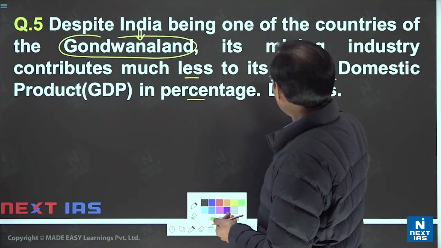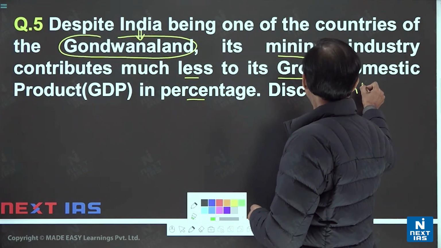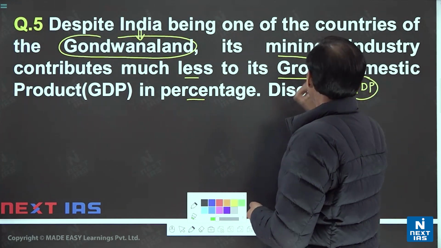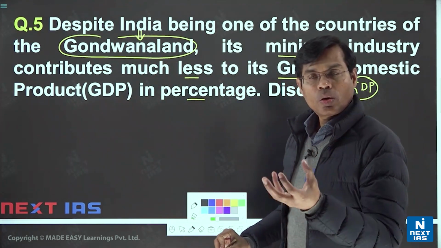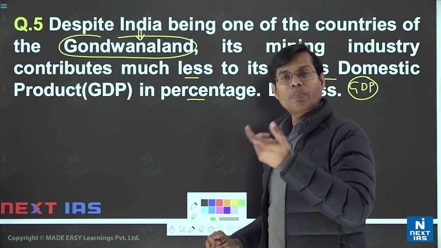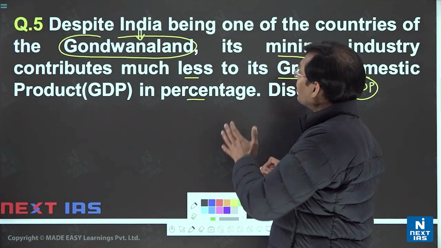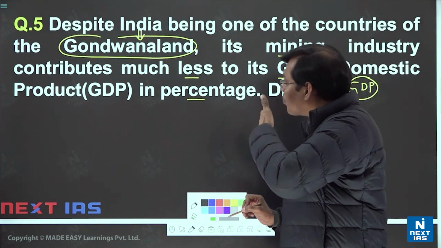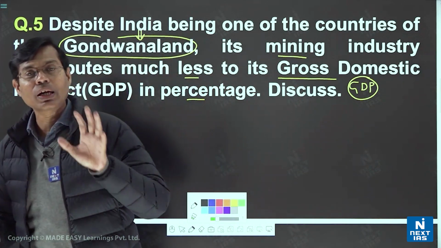First of all, this question has the economic aspect, the GDP, the mining sector. And one aspect is Gondwana land, which is a geological term, a very key term. So how do we have to start, which way do we have to think? First of all, we have to consider a view or diagram in our mind of what the Gondwana land is.